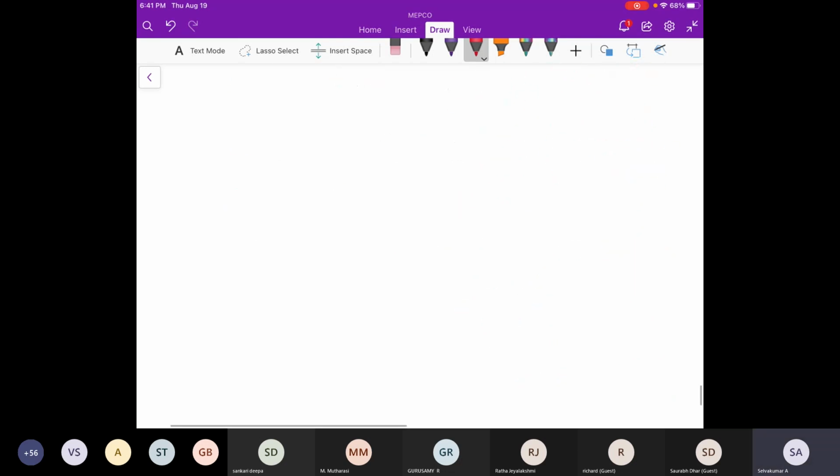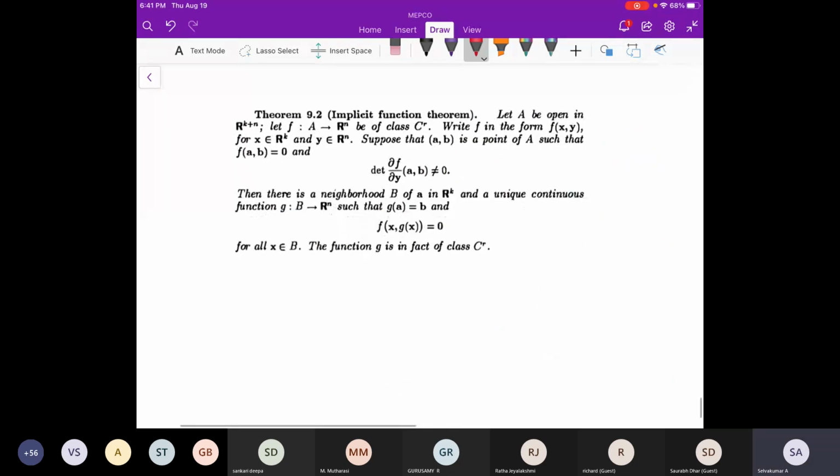Another important theorem is the implicit function theorem. Here what we are going to say is that locally we can look at a function, if we give it some coordinates, as a graph. Locally it looks like a graph. That's what we are going to say here.